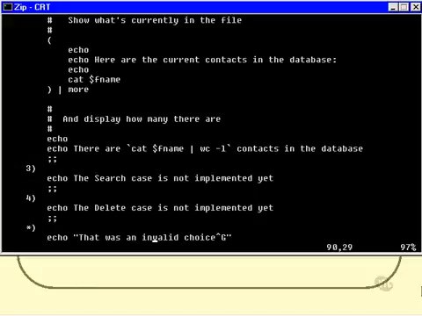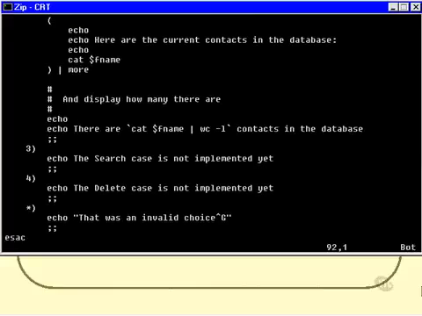Notice that I put a little character there, and it's not a caret, an up hat symbol followed by a capital G. It's actually a control G, and control G, as you may or may not be aware, is the bell character, so that will actually put out a little ping to alert them to the fact that they've made an invalid choice. And that's it. That's the end of the case statement, and it's also the end of the program.